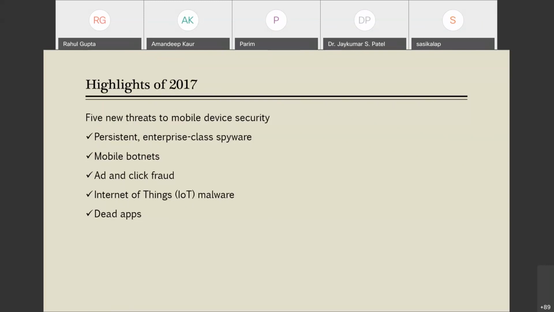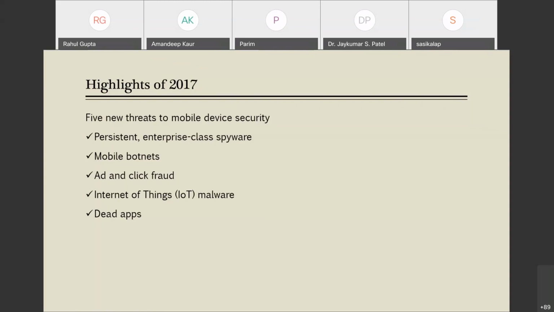Dead app is a special kind of app. Generally, we tend to download some application on our mobile from either Google or Apple store. When we download the application, apart from doing what the description of those apps tells us, they may do some malicious activity. And later on, when Google and Apple store come to know that such kind of app is doing such kind of activity, they try to eliminate those apps from their stores.